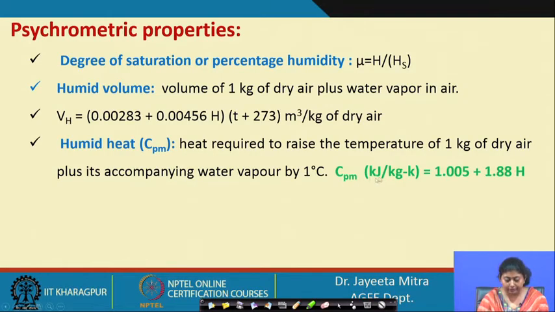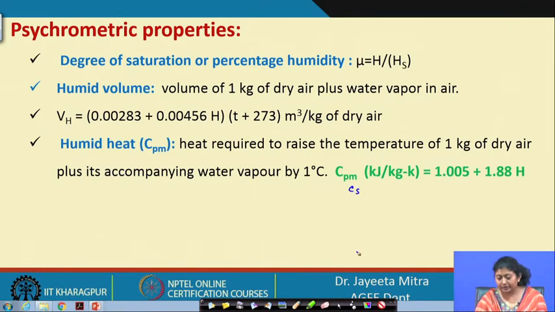So, the humid heat CPM, or somewhere you may find it as CS as well, in kilojoule per kg Kelvin, is equal to 1.005 plus 1.88 H. So, this is for 1 degree Celsius. Now, if you need to increase the temperature by some degrees, you should include that in your equation, T1 minus T2, whatever the temperature difference you need to calculate.